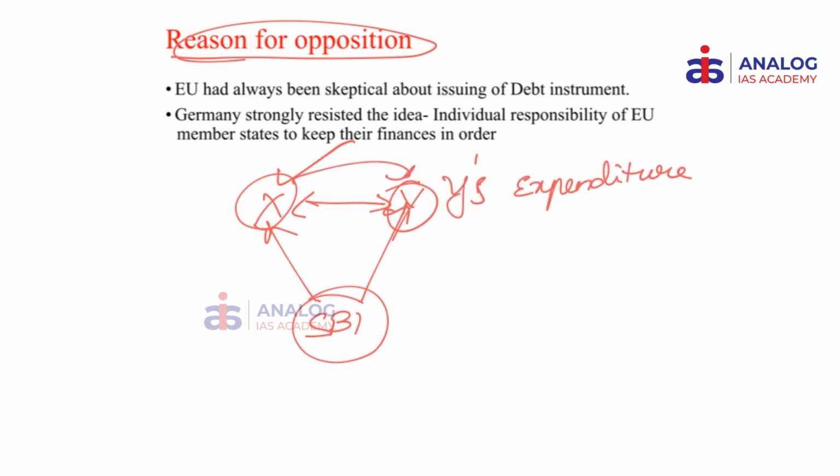Probably the idea of expenditure for X is different from that of Y. Say for example, X decides that he wants to spend on education, healthcare and future economic revival. But Y's priority is going to be something else. He wants to invest that money in the tourism sector or any other sector, like pensions for their old age.